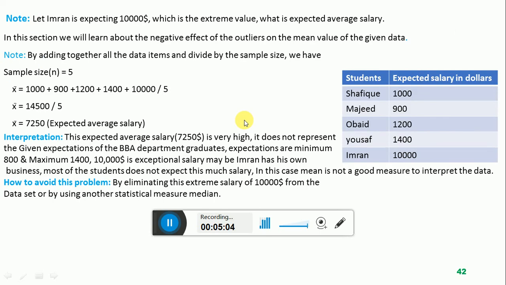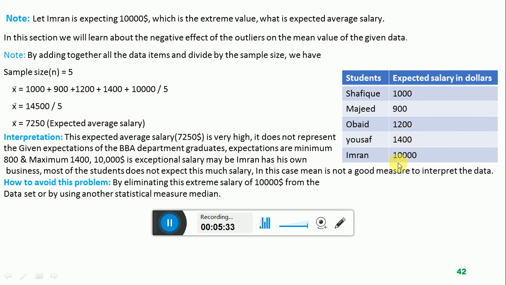But now we change the expectation of Imran and we include $10,000, which is a very large value. As we defined, an outlier is the large or small value of the data set which is different from all other values. So this $10,000 is a very large value, and it is different from the remaining 4 students' expectations, 900, 1,200, 1,400.